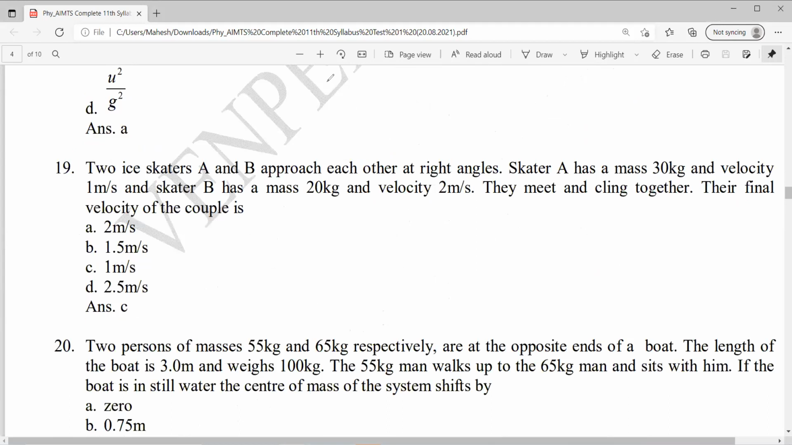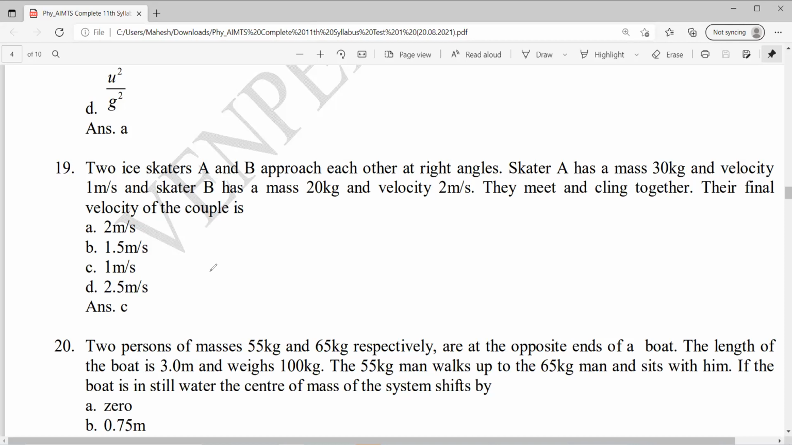Question 19. Two ice skaters A and B approach each other at right angles. Skater A has mass 30 kg, velocity 1 meter per second. Skater B has mass 20 kg, velocity 2 meter per second. They meet and clinch together. The final velocity of the couple is. Nice question. So what is given here?